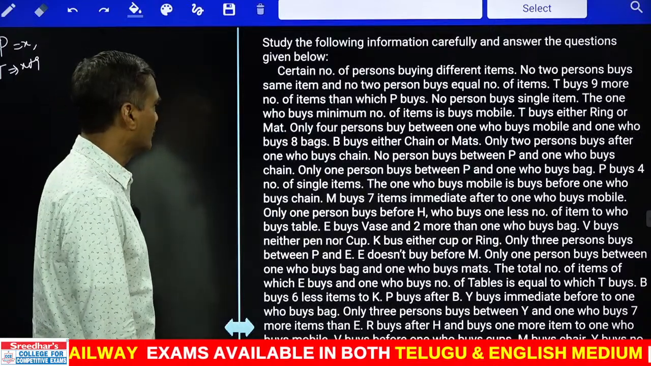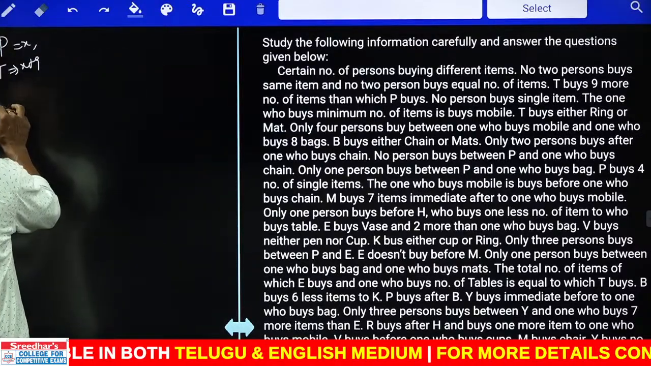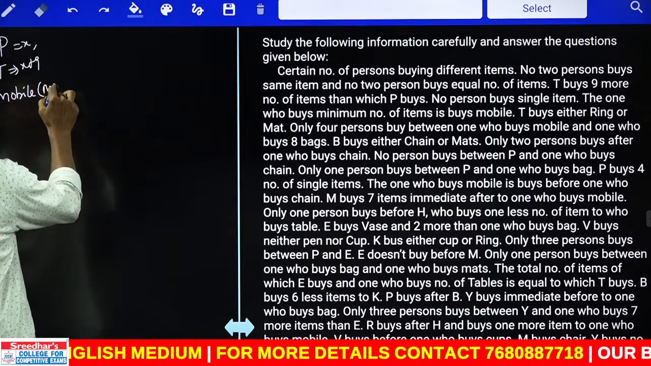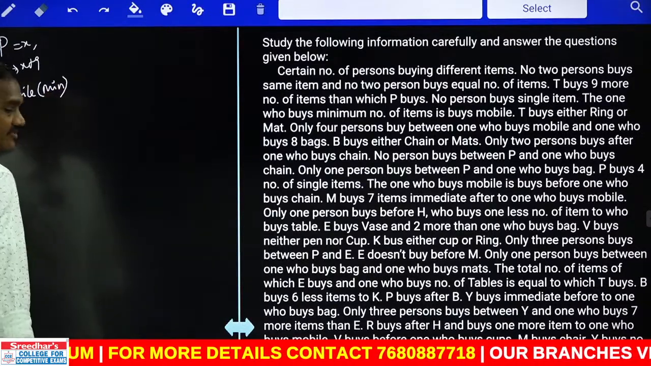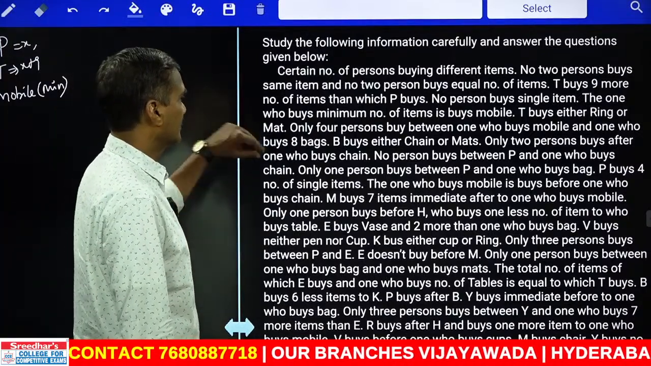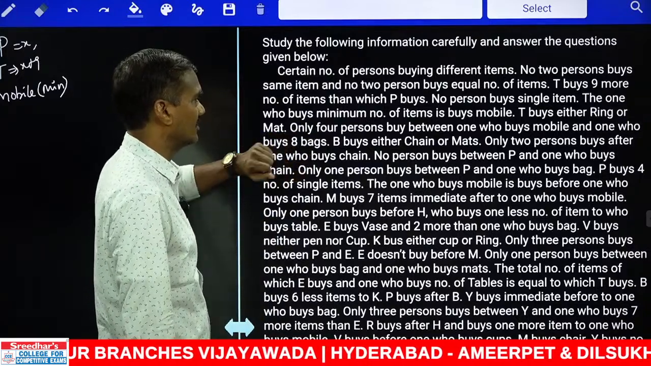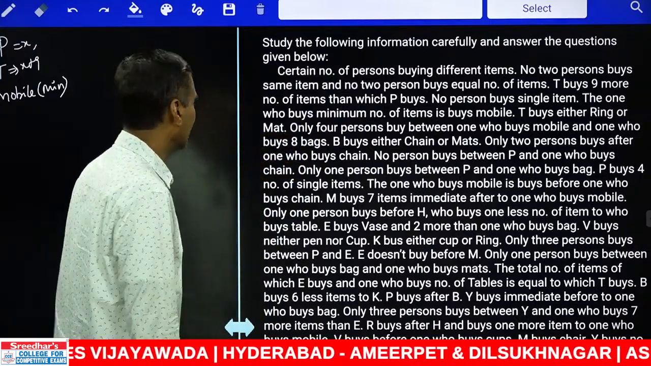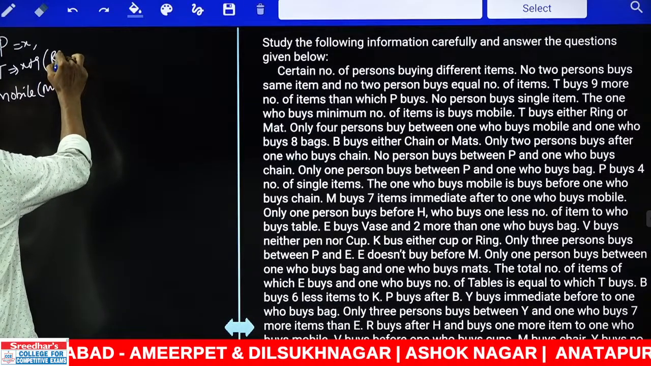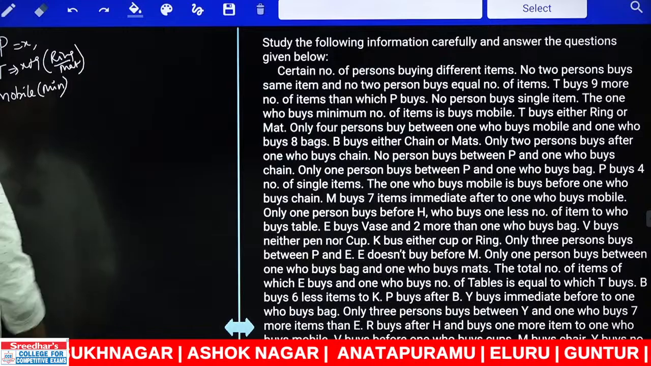And next, the one who buys the minimum number of items buys mobile. Mobile is the minimum, and it cannot be 1, maybe 2, 3, 4 and so on. T buys either ring or mat. Now what about this T? T buys either ring or a mat.